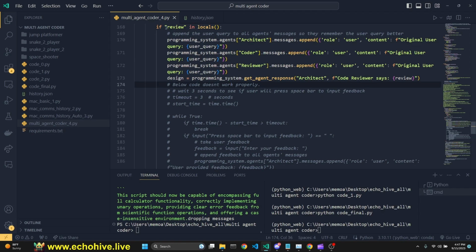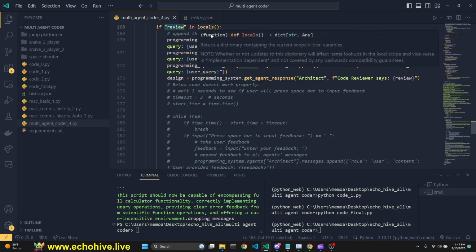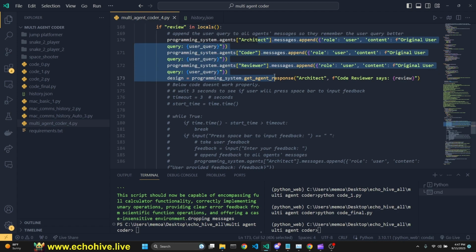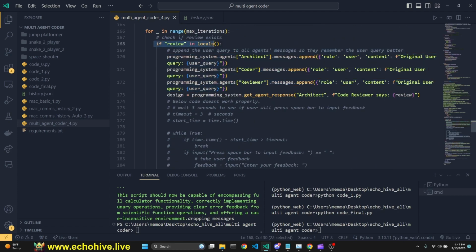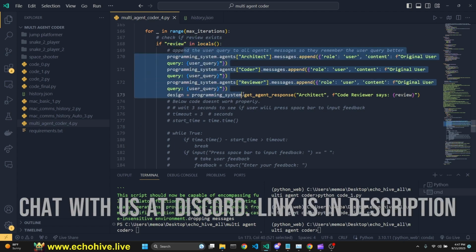So that's why I'm checking if there is a review in locals, which means that we have at least completed one iteration. Then I'm actually inserting the original user query back into each one of them as a user message, just to keep it aligned with our purpose. And then we get a design by calling the architect. So this is if review in locals, meaning we have a review variable, then this is what it means. Then we are doing this.